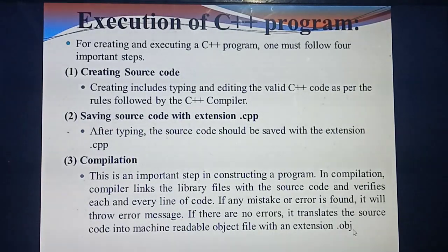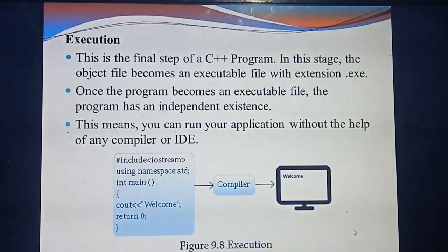Understand? Now you have compiled the program. After compilation, you need to run the program. So execution. After compiling, if any error is there, it will throw an error and you should correct the error. If there is no error, no problem, you will run the program. If you are running the program, the file is changed with the extension .exe.